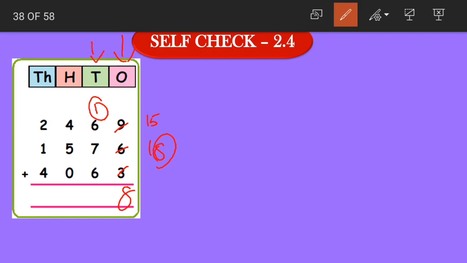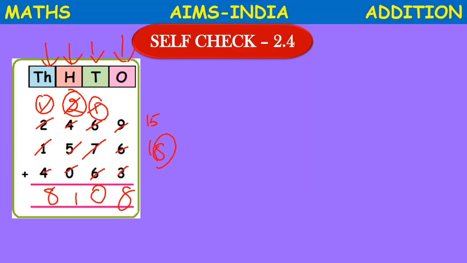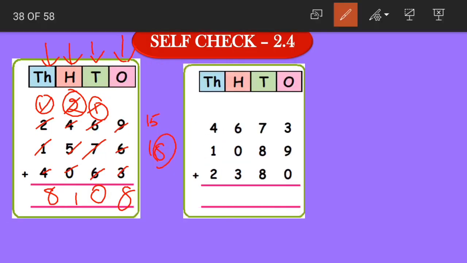be carried. Now moving on to the tens place, 1 plus 6 becomes 7. 7 plus 7 becomes 14. 14 plus 6 becomes 20. 0 here and 2 carried. In the hundreds place, 2 plus 4 becomes 6. 6 plus 5 becomes 11. 11 plus 0 becomes 11. 1 carried. In the thousands place, 1 plus 2 becomes 3. 3 plus 1 becomes 4. 4 plus 4 becomes 8. So the answer is 8108 for the first question.